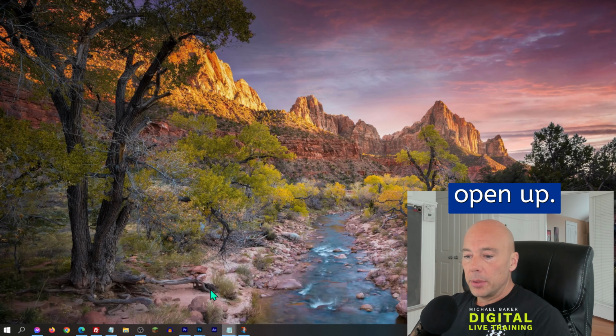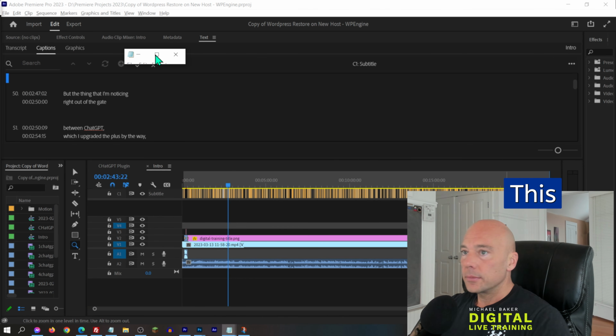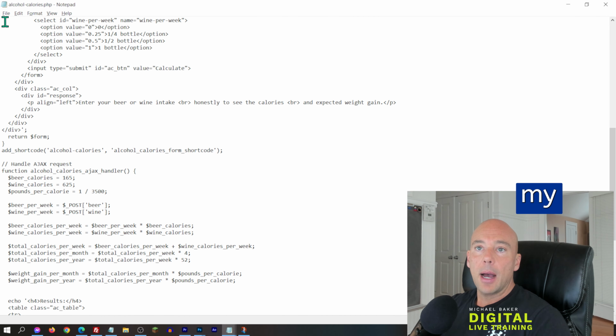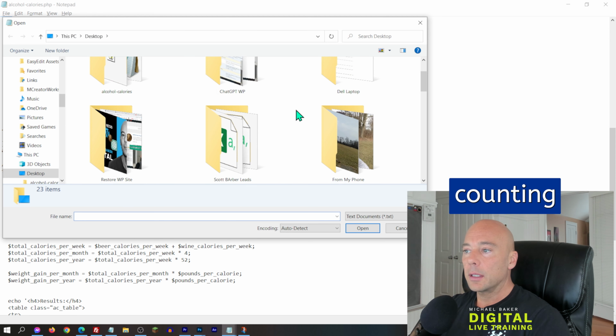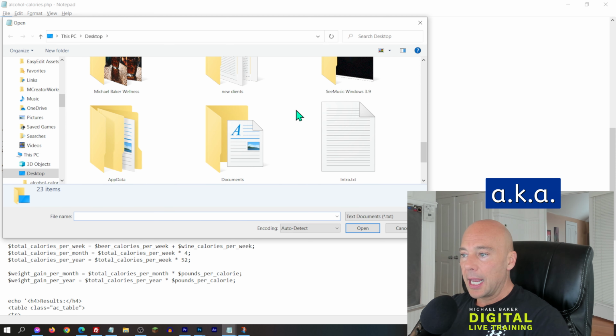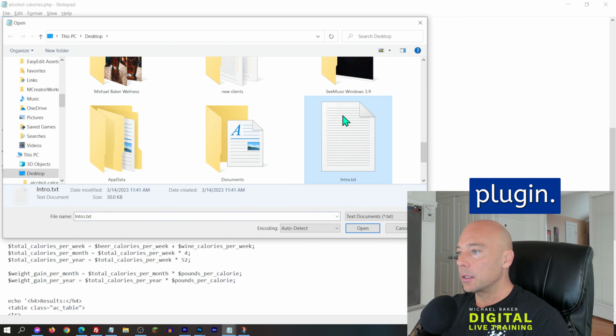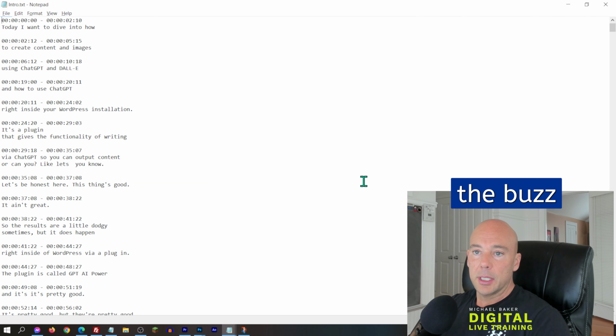So let me open up this. Last thing I had open was my alcohol counting, calorie counting plugin, aka the Buzzkill plugin. Let's see, or the Buzzkill calculator. Okay, so this is what it looks like.